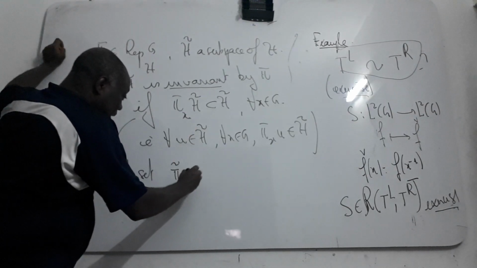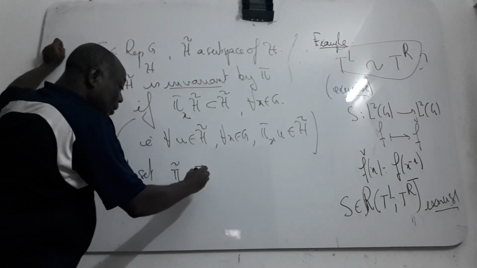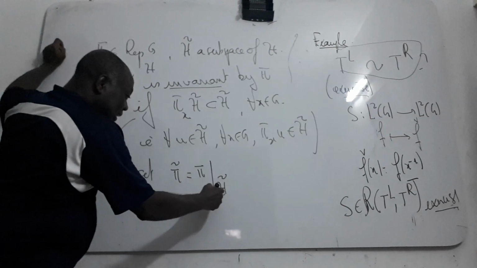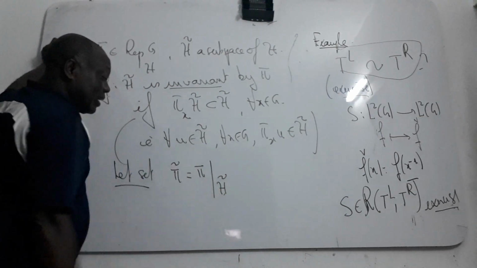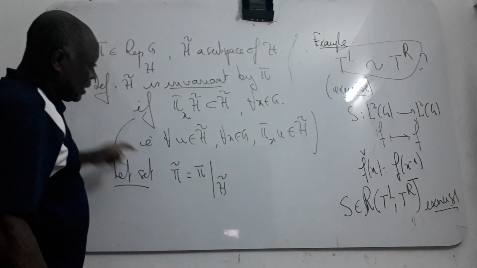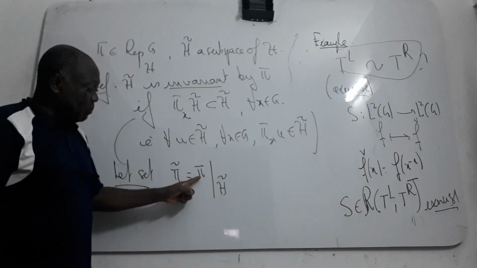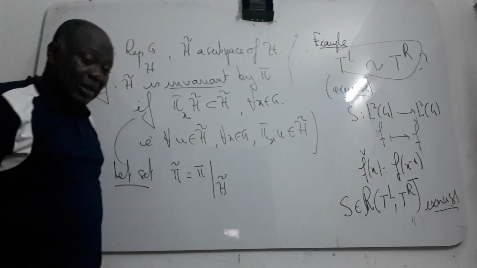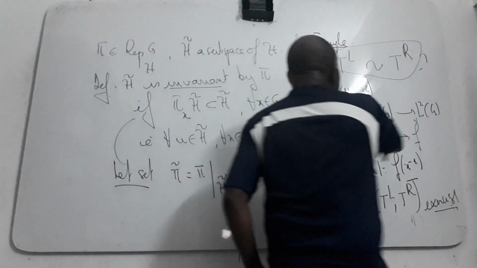I can put it like this. It will be pi restricted to H theta, because H theta is invariant by pi. So I put the restriction of pi to H theta into this one.